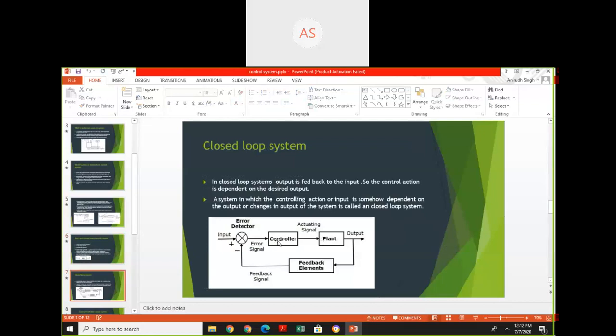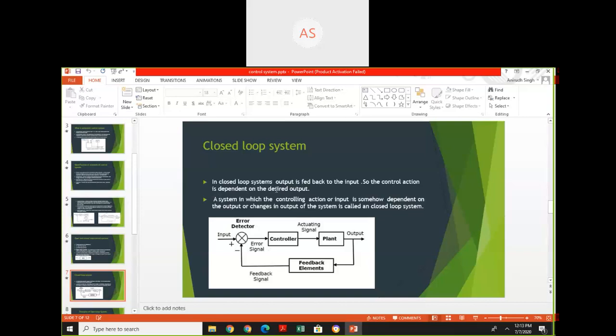Closed loop system. In a closed loop system, output is fed back to the input. So control action is dependent on the desired level. In this case, output is also dependent on input, but a fraction of this output is fed back from the sensor to the error detector. Means controlling action depends upon output. So in a closed loop system, output is fed back to the input. So the control element is dependent upon the desired output.